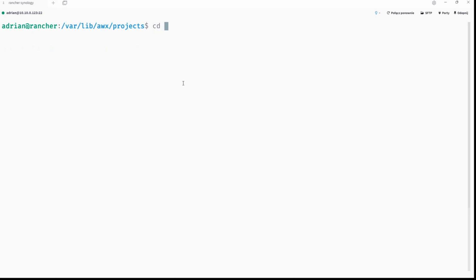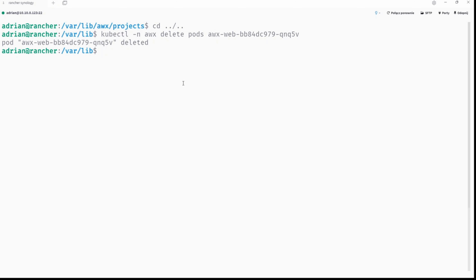So let's go back to the terminal like that, and then kubectl, AWX, delete. And now you can see the pod is going to be deleted.